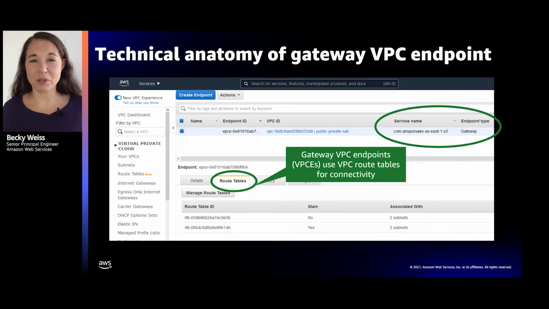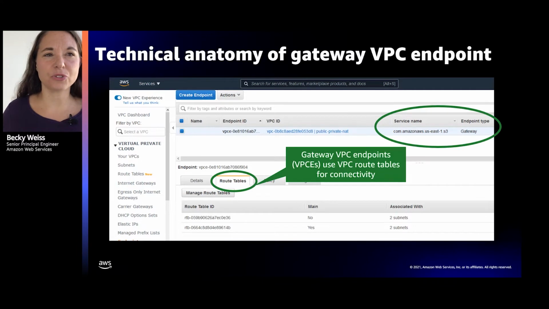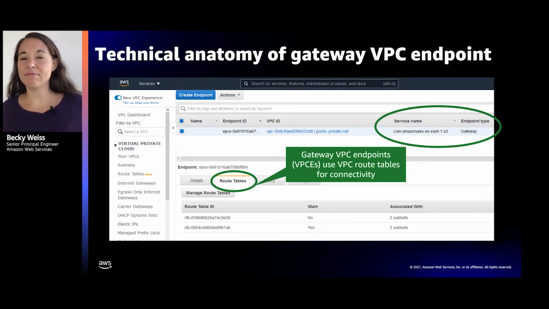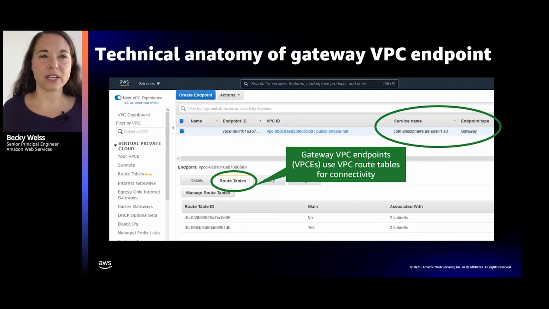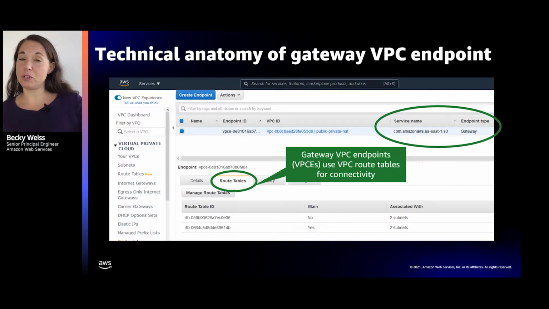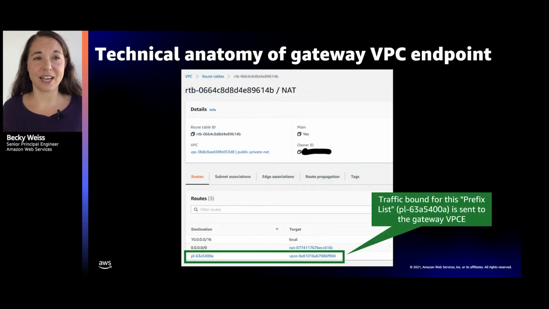If you've never seen a route table in a VPC, they're fairly straightforward, and I can explain what you're seeing here. In a VPC, all of the rules about where packets go are dictated by these route tables. You're looking at some route tables right here. When you have a gateway VPC endpoint, your route tables are accounting for that. I'll show you exactly how. I'm showing you a route table that has three rules in it.